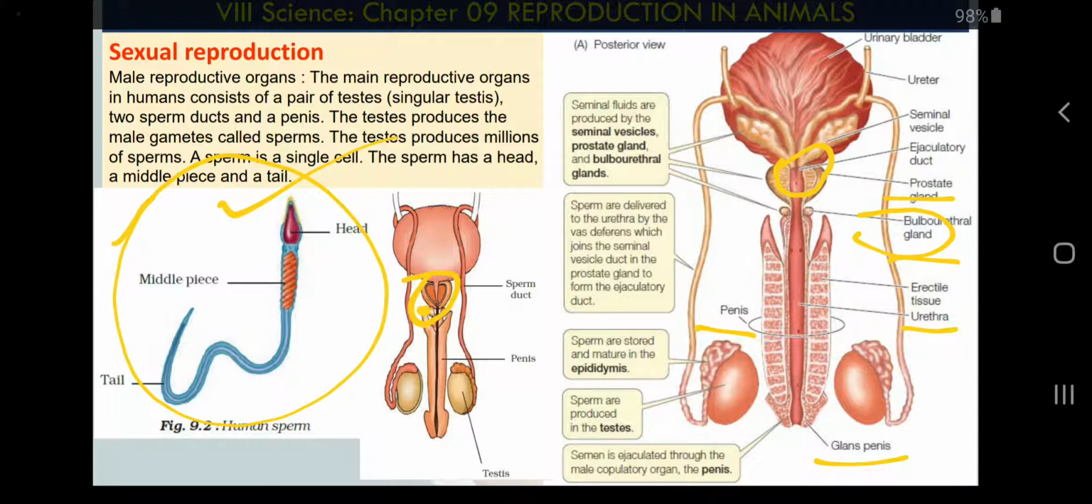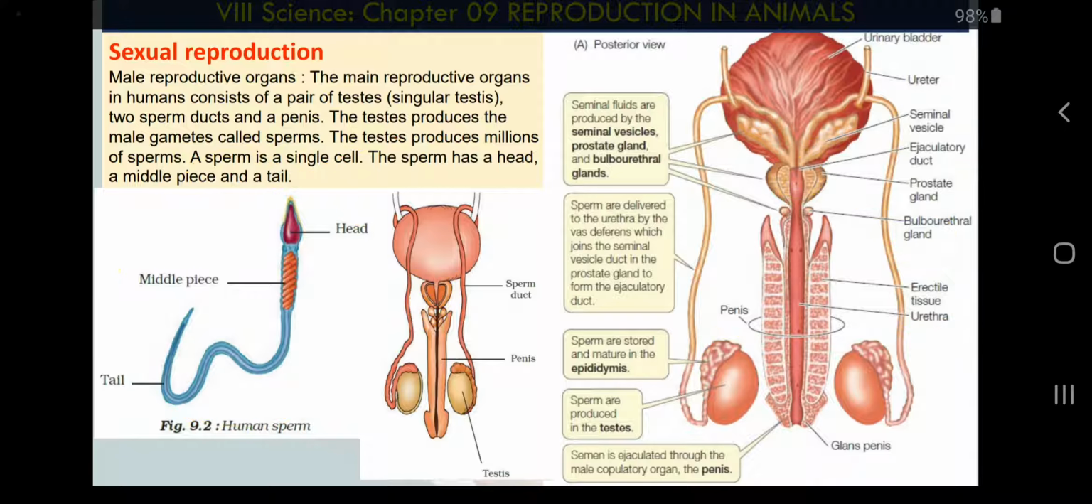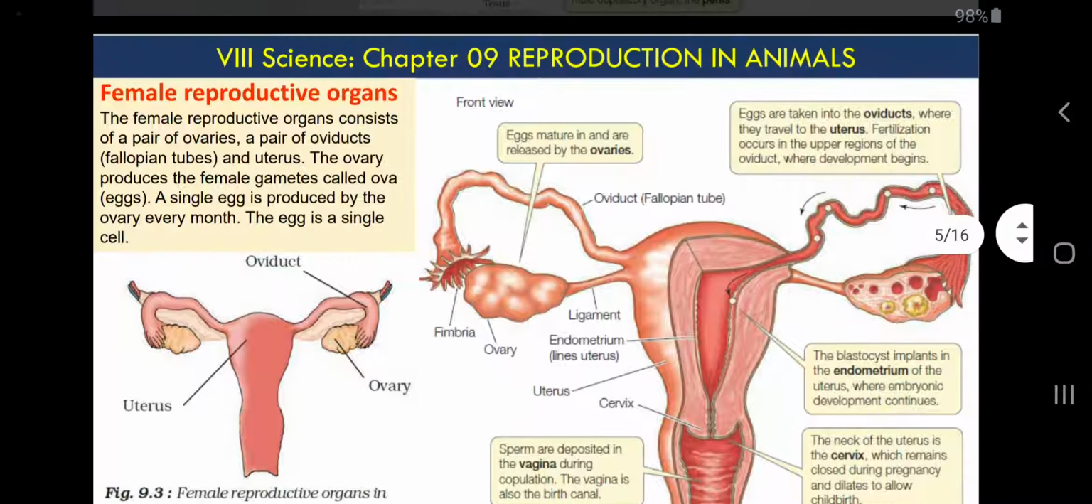So these glands and ducts provide that medium, which is called semen. So this is the function of the rest of the parts of the male reproductive system. So let's discuss the female reproductive system.